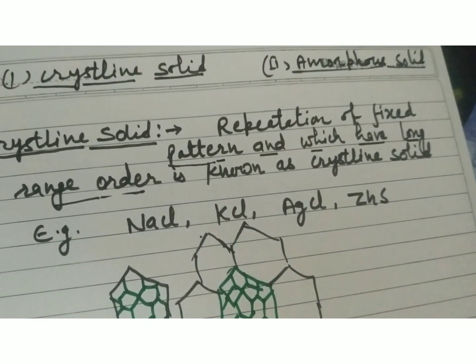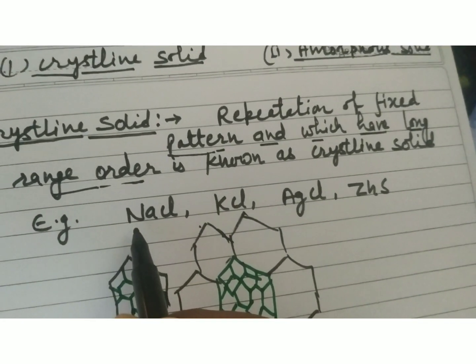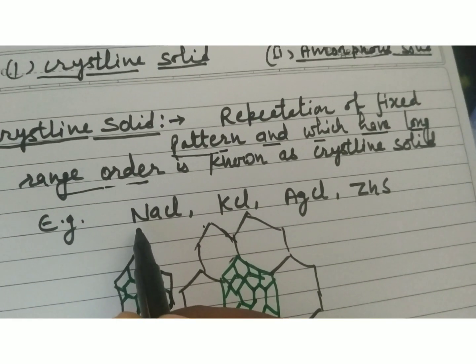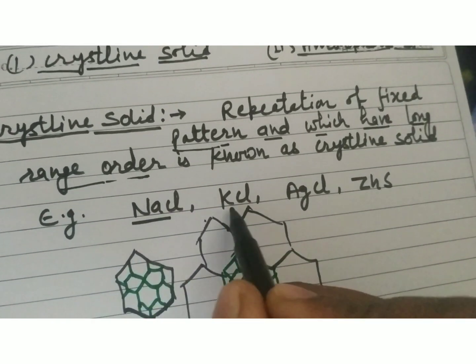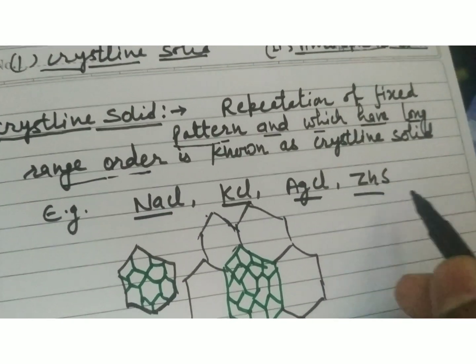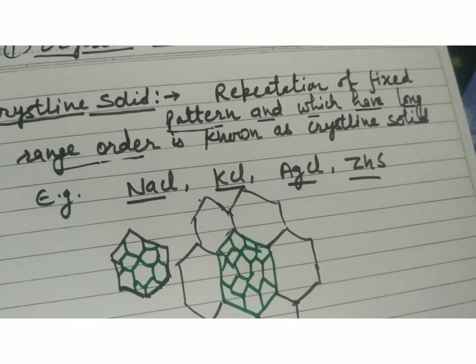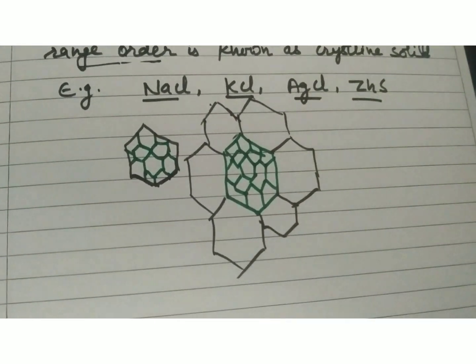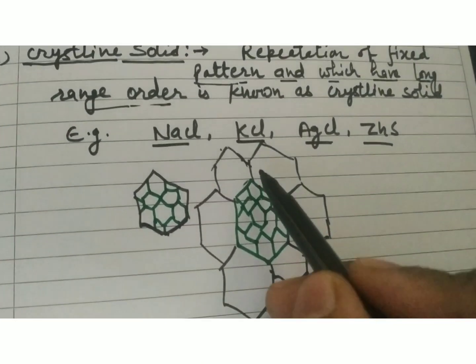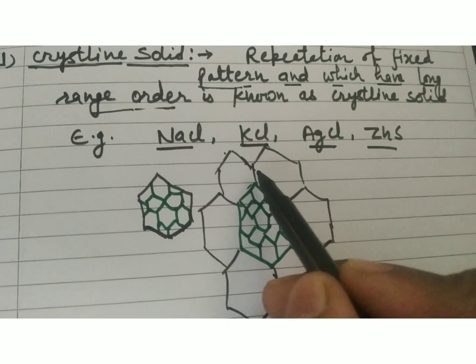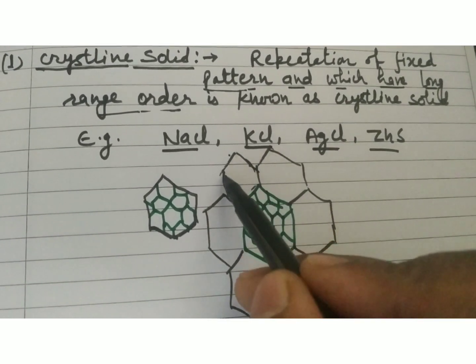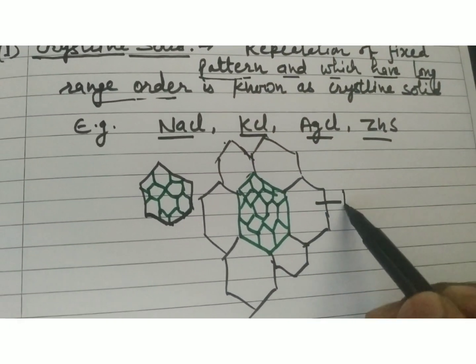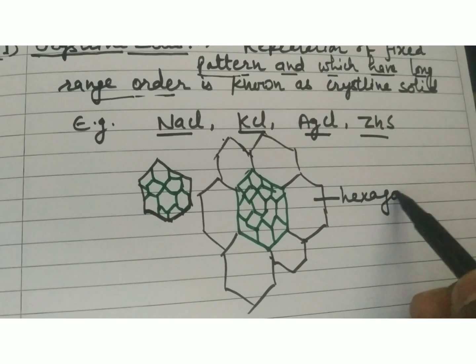Clear? Okay. For example, what are examples of crystalline solid? NaCl, KCl, AgCl, ZnS, etc. So this is the example of the lattice of NaCl. Suppose, let's discuss, this is the repetition of a fixed pattern. This pattern is hexagonal.